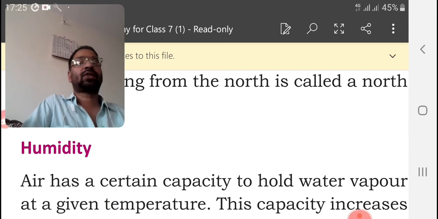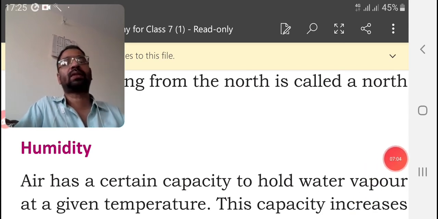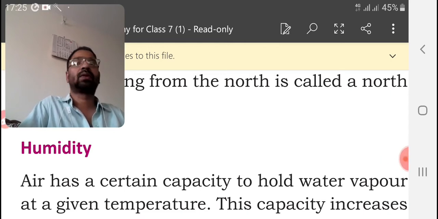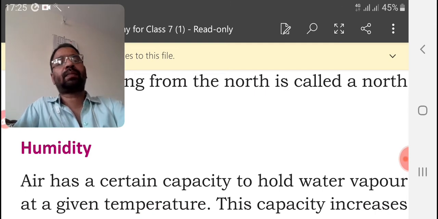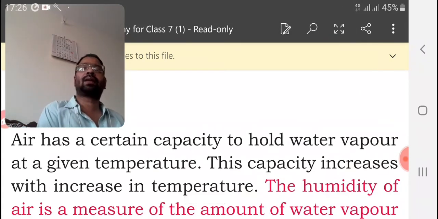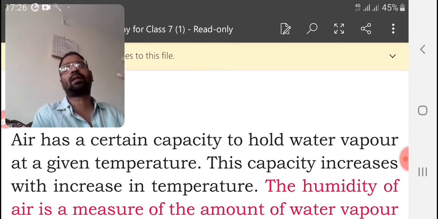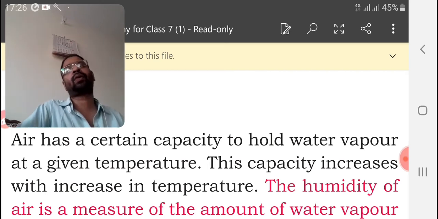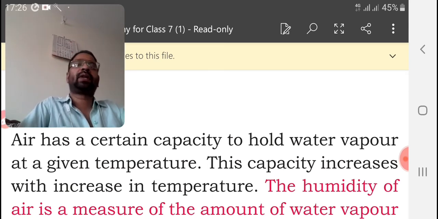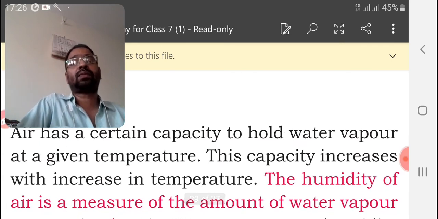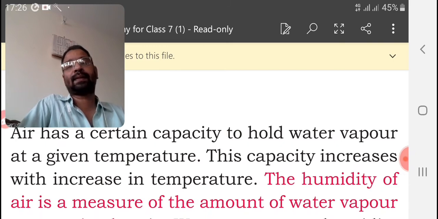Humidity. Now, the next important topic is humidity. What do you mean by humidity? Air has a particular capacity to hold water vapor. According to the temperature, it increases or decreases. As I said at the beginning, when temperature increases, the capacity of holding water vapor increases.